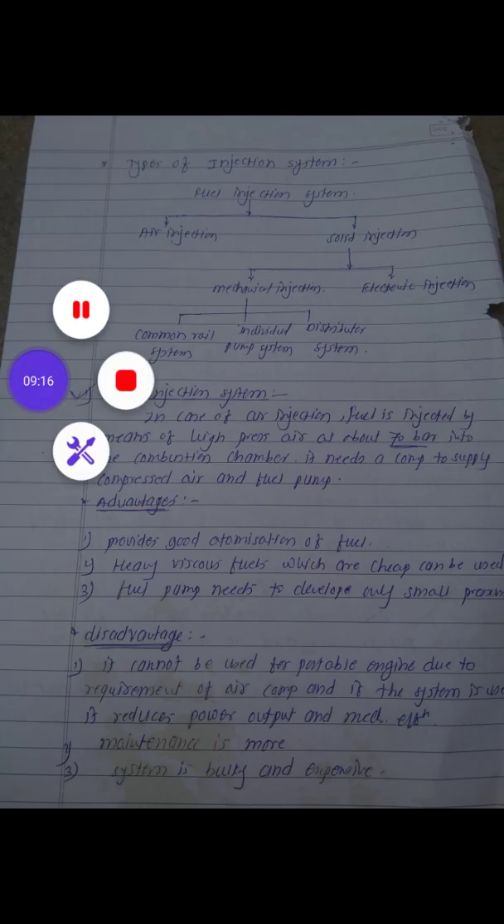So these are nothing but types of injection system. Mainly two types: air injection and airless injection. In air injection, the fuel is pressurized and supplied to the engine with the help of high pressure air. And in solid injection, without compressed air, fuel is injected inside the engine cylinder. So this is about types of injection system.